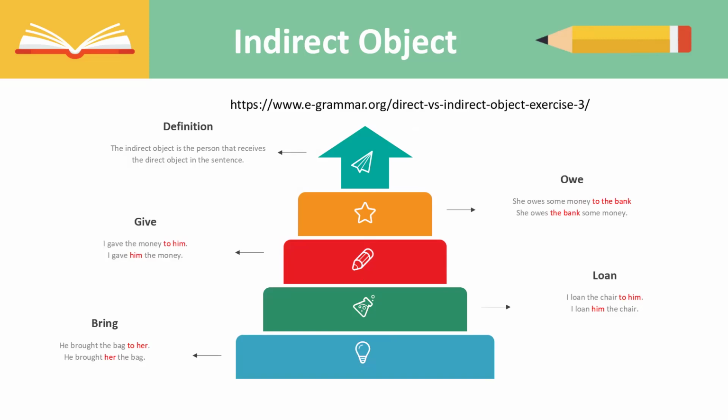Another verb that we can use is loan. I loan the chair to him. So I is the subject, loan is the verb, the chair is the direct object, to him is the indirect object. And we can also say, I loan him the chair. So the easiest way to remember: the direct object is the thing that is receiving the action in the sentence. The indirect object is the person that is receiving the action in the sentence. Perfect.